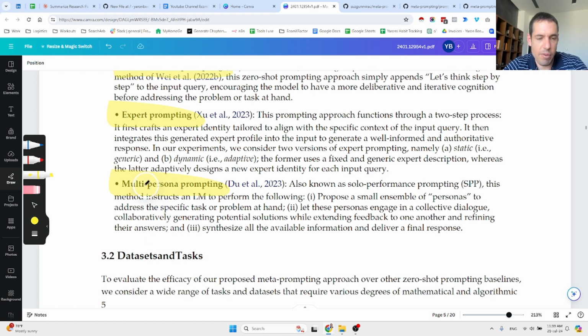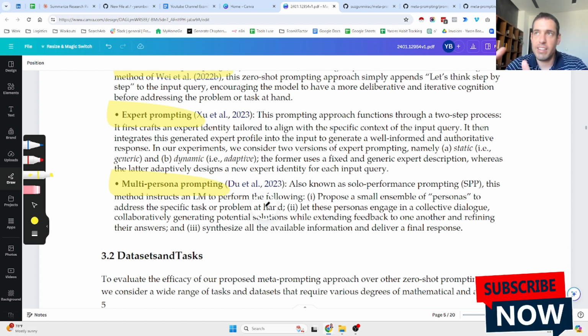There is another type of prompting, which is the multi-persona prompting, also known as solo performance prompting. This method instructs a large language model to perform the following: propose a small ensemble of personas to address the specific task or problem at hand. So for example, if we want to build a landing page, we ask the LLM, which personas, which experts do we need in order to build a landing page?